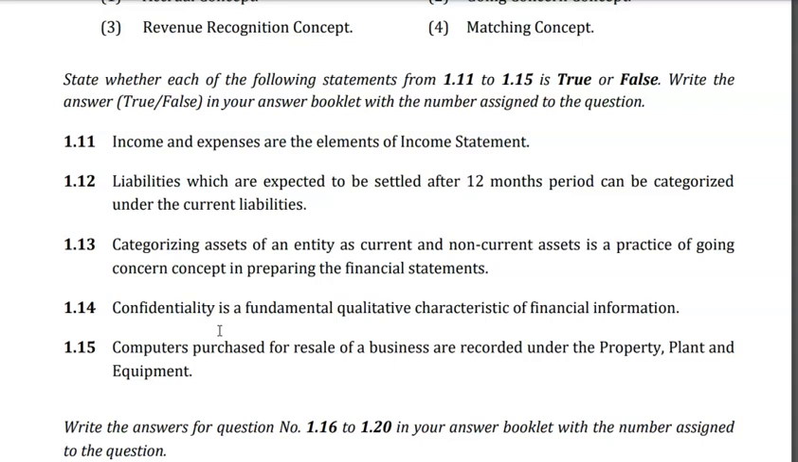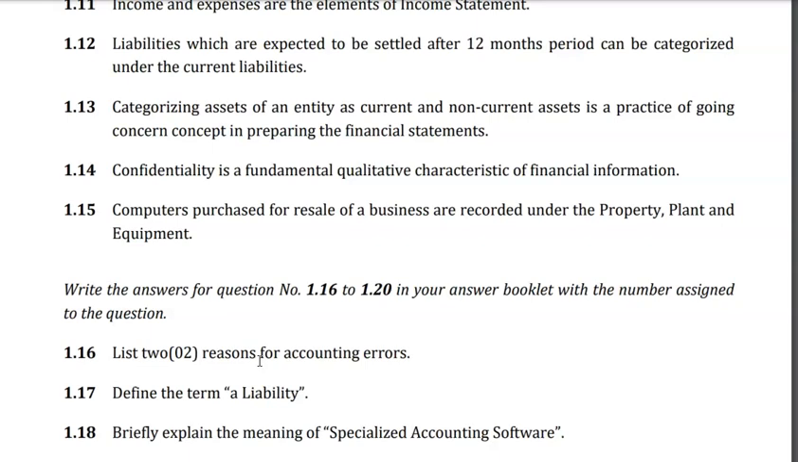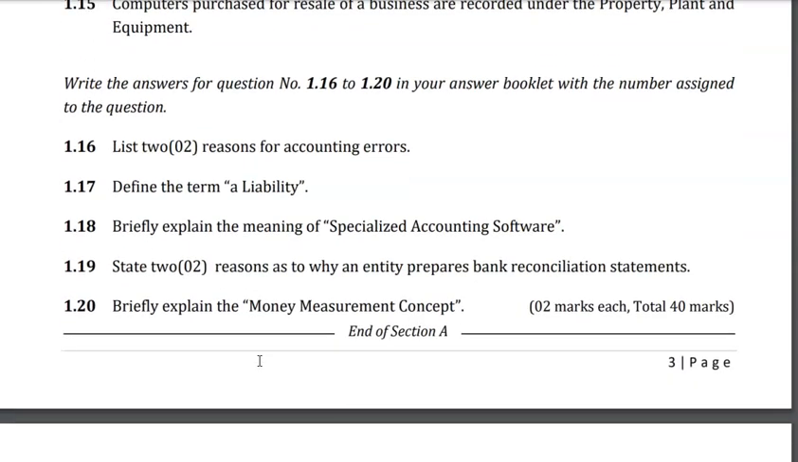1.14, confidentiality is a fundamental qualitative characteristic of financial information. This is directly given in your notes. Then this is false, right? 1.15, computers purchased for resale of a business are recorded under property, plant and equipment, is false, right? So we can open another account for computers and record it there.